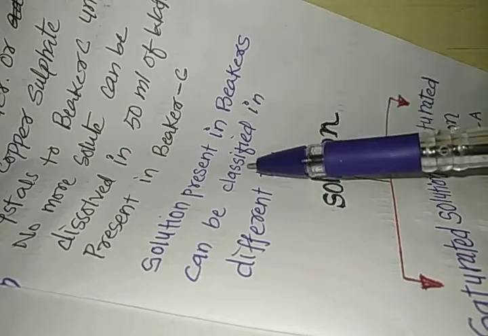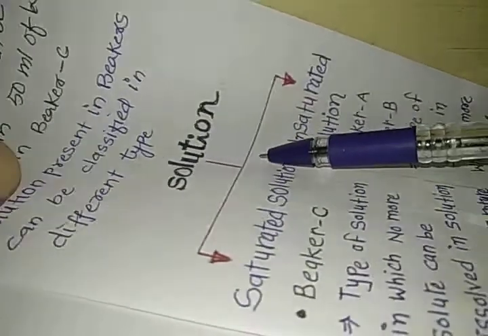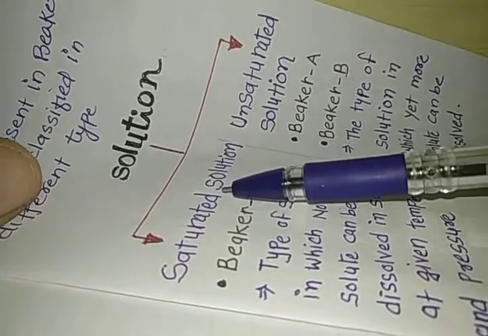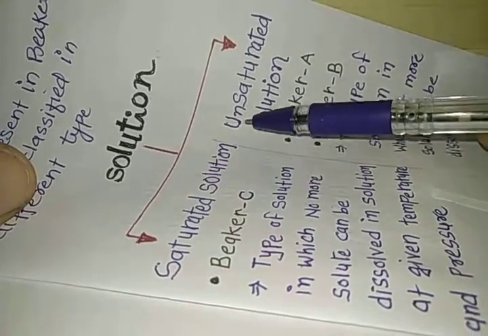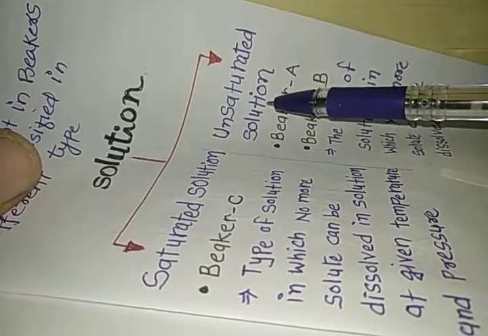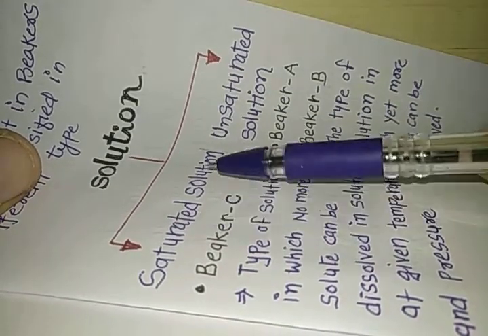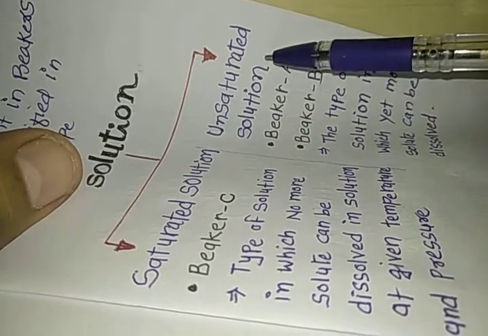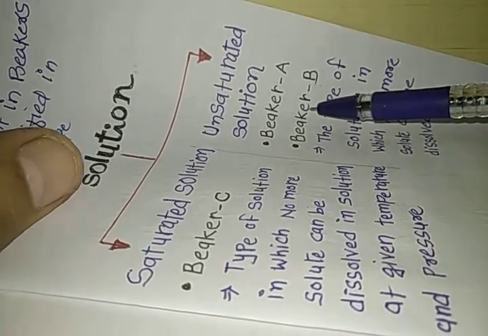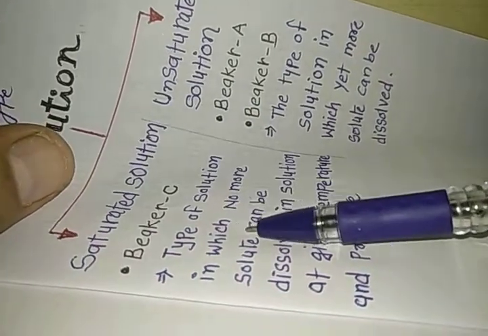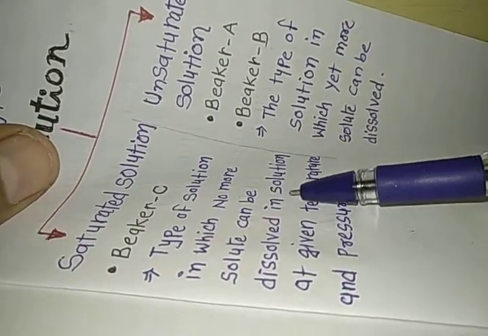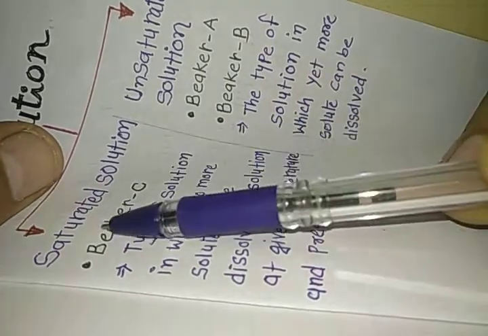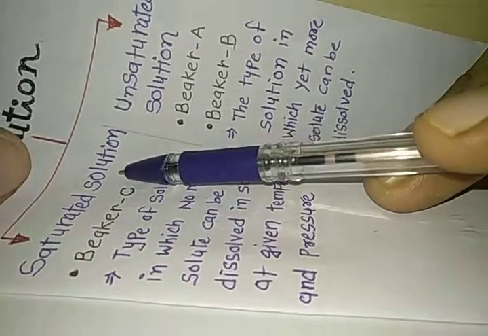Solution present in beakers can be classified in different types. There are two types of solution. One is known as the saturated solution and another is known as the unsaturated solution. Saturated solution is present in beaker C, whereas unsaturated solution is present in beaker A as well as in beaker B. The type of solution in which no more solute can be dissolved in a solution at given temperature and pressure is known as the saturated solution.